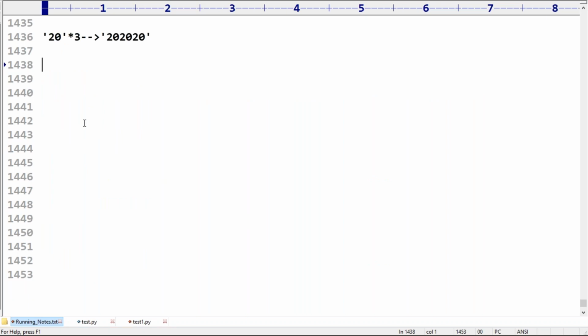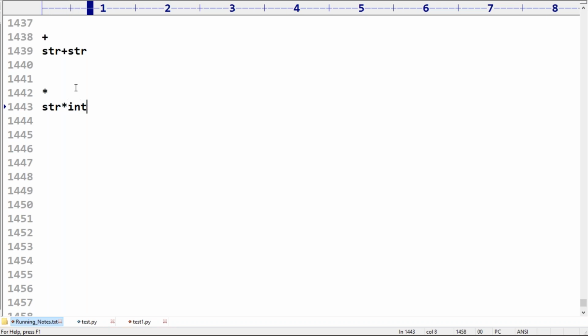Okay. So now, is plus operator applicable for string values or not? Please confirm. Yes. Whenever we are applying plus operator for the string, compulsory both arguments should be string type. Similarly, is star operator applicable for the string type or not? Yes. Whenever we are applying it for the string type, one argument should be string, second argument should be int type.